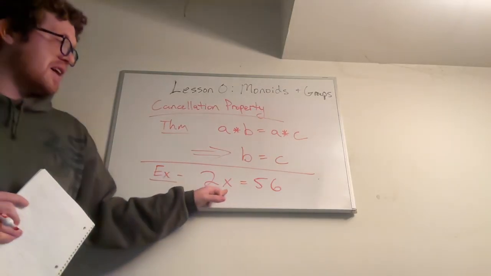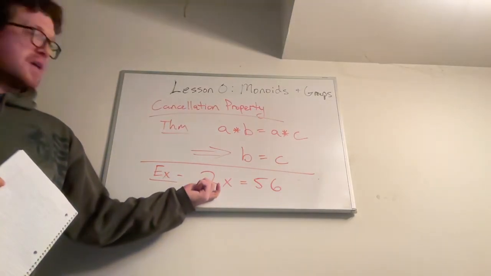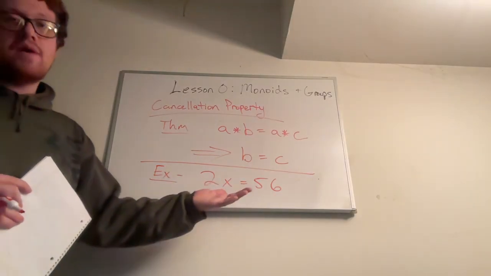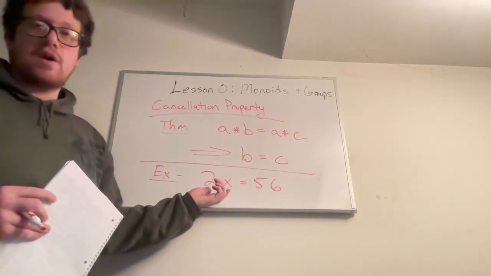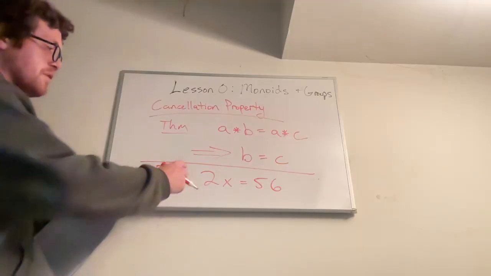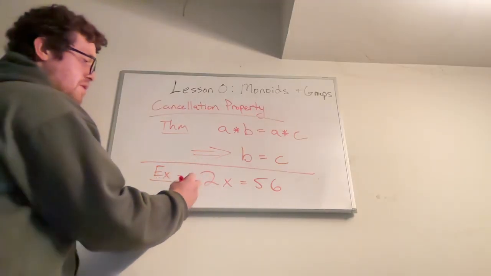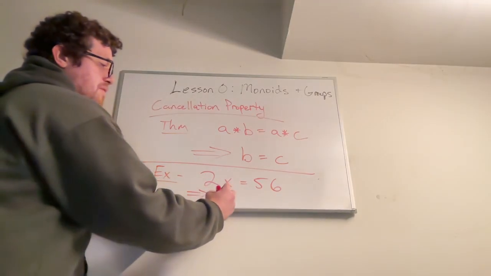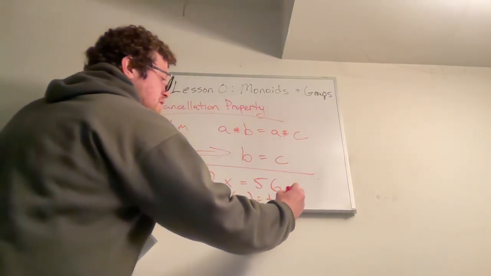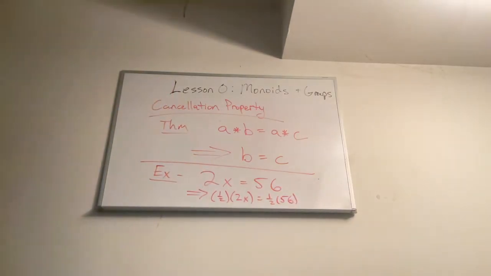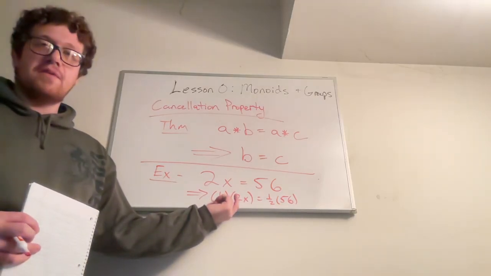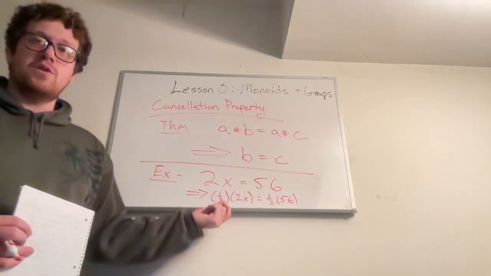So we have 2 times x equals 56. How do I undo this multiplication by 2? Well, I have to multiply by the inverse of 2, right? And there's no inverse of 2 in the integers, but of course, if we're working over the rational numbers and I want to solve this in the rational numbers, I could multiply by the inverse of 2 on the left here, so 1/2 times 2x equals 1/2 times 56. And then on the left, 1/2 times 2 can be grouped together with the associative property, and then 1/2 times 2 is equal to 1.